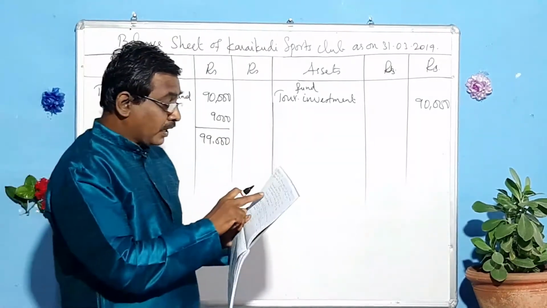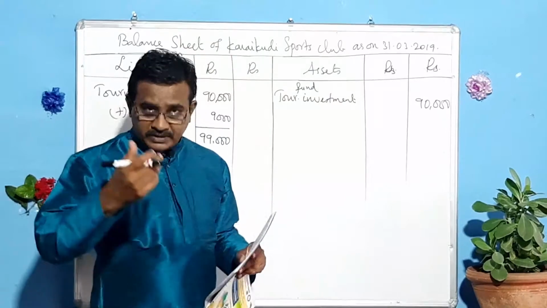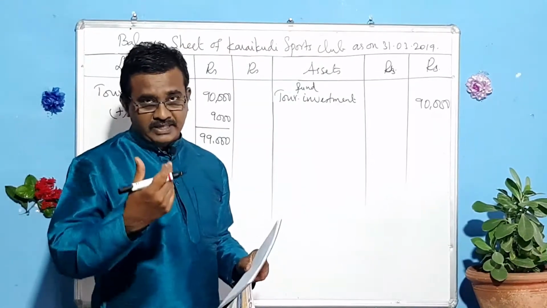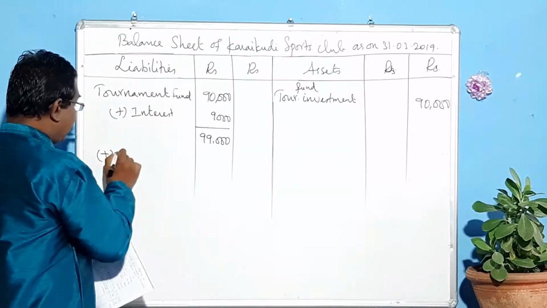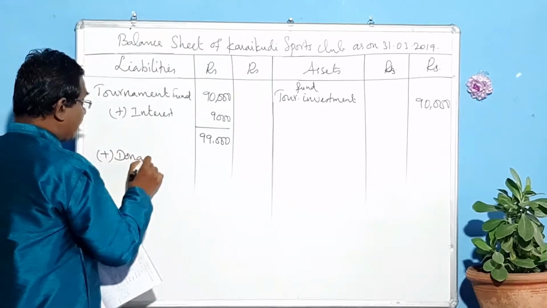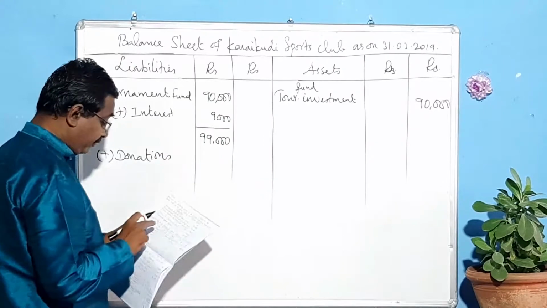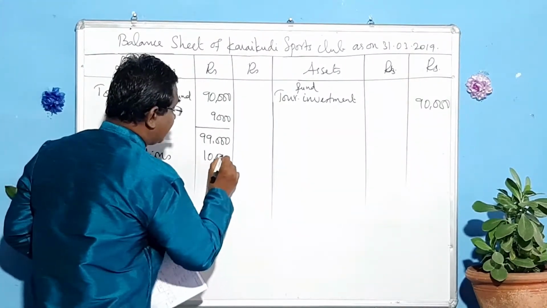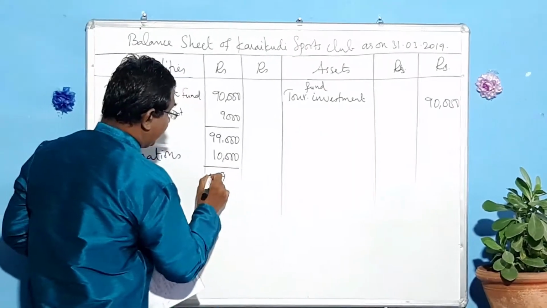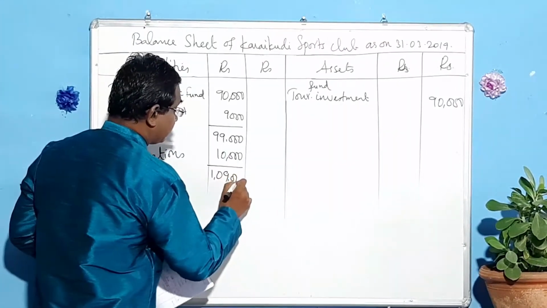Next, let us go. Donation to tournament fund. Still we have received funds, so that should also be added. Donations. How much was collected? And that was 10,000 rupees. You have to add these. What do we get? 1,09,000.